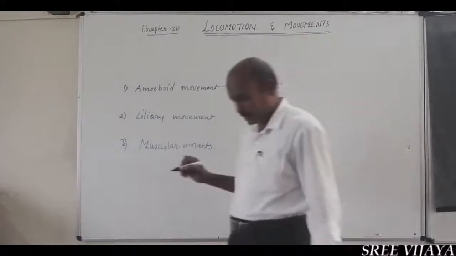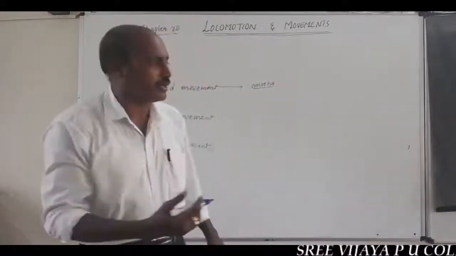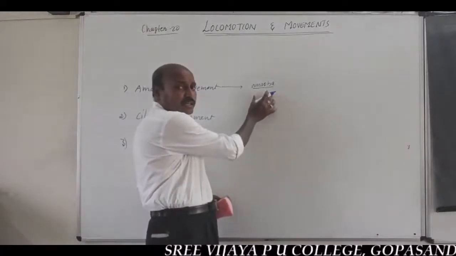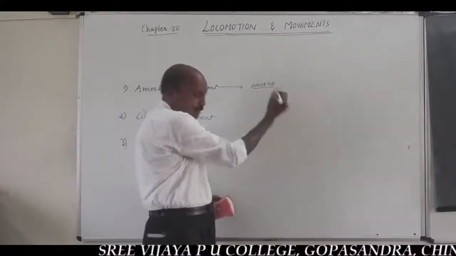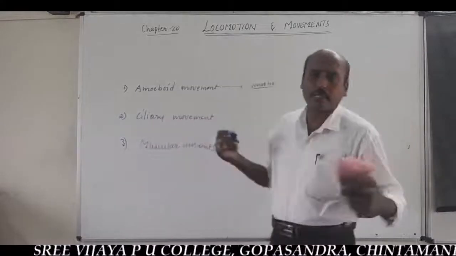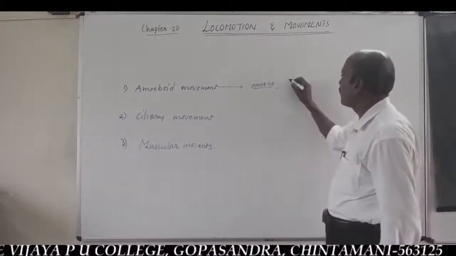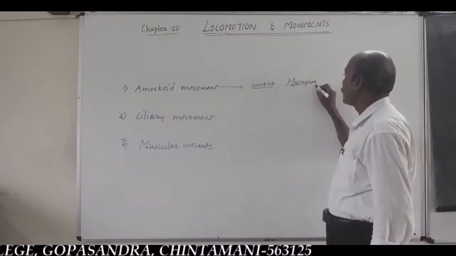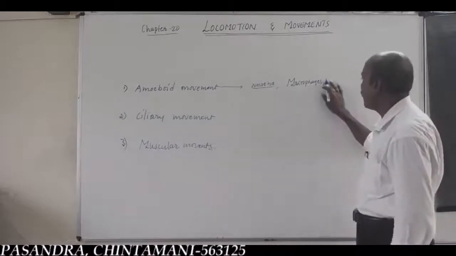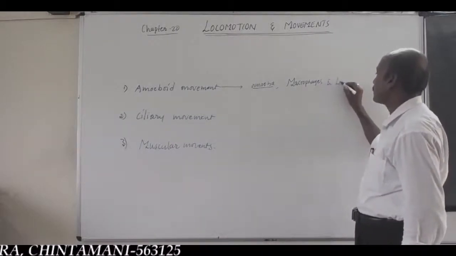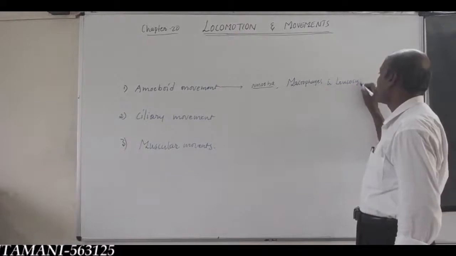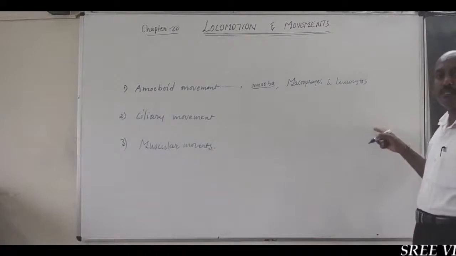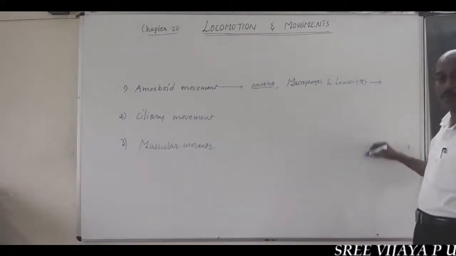In amoeba, movement or locomotion takes place by cyclosis of protoplasm. While in higher organisms including man, movement of macrophages and leukocytes within the blood vessels shows amoeboid movement.